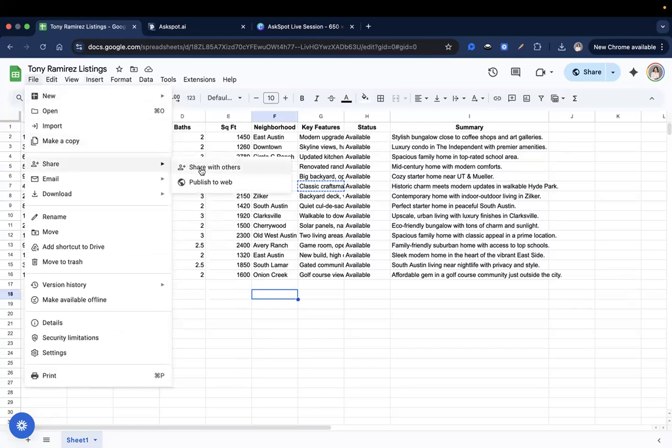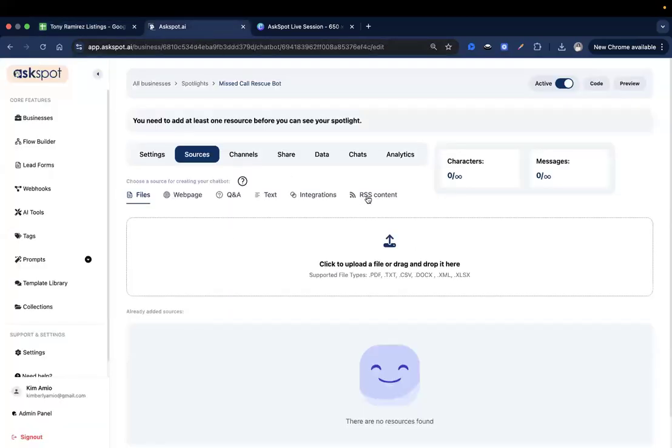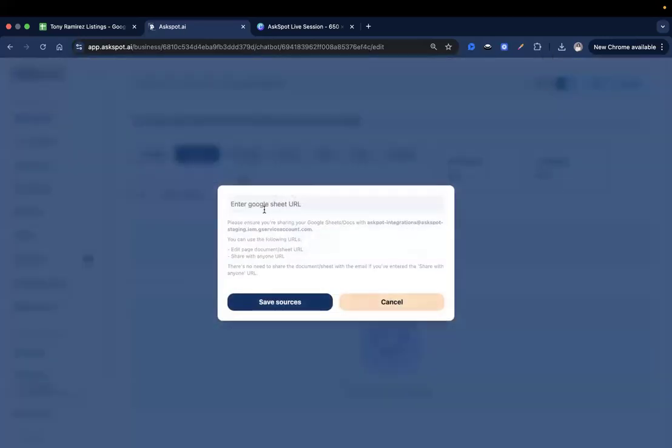So what we're going to do is share this and make sure that is in viewer mode. Copy link, go back to our AskSpot account. Now under integrations, if you click on it, you'll have the Google Sheet and Google Doc option. So let's make sure to select Google Sheet, and then we can just simply enter the URL right here.